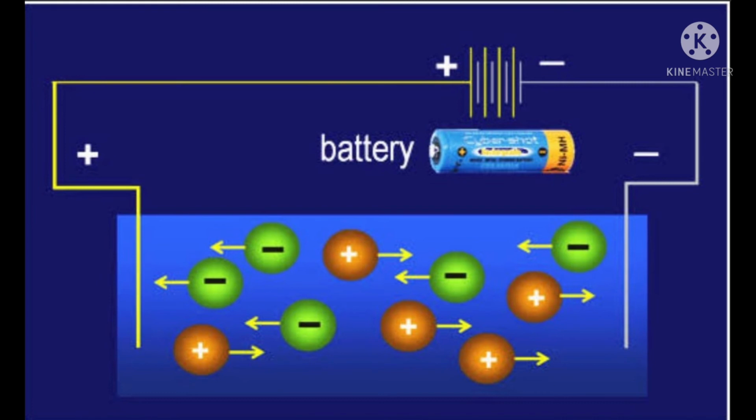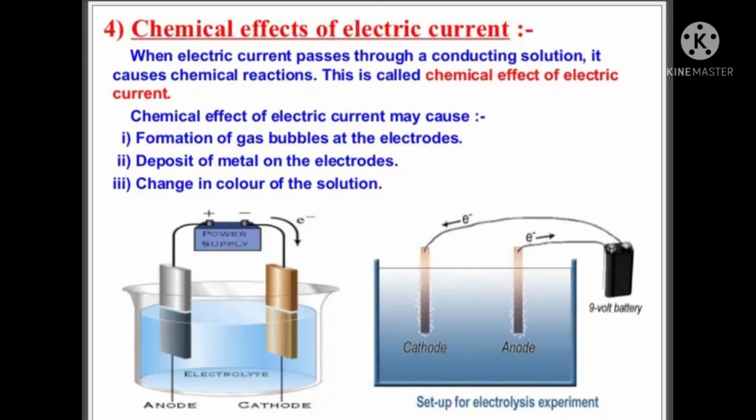So cations, as they are positively charged particles, are attracted toward the cathode, and anions, as they are negatively charged particles, are attracted toward the anode. An electrolyte is a solution that breaks into its ions on passing electricity through it. Chemical effects of electric current.